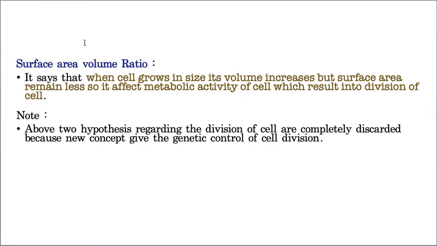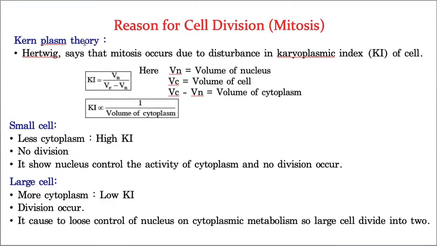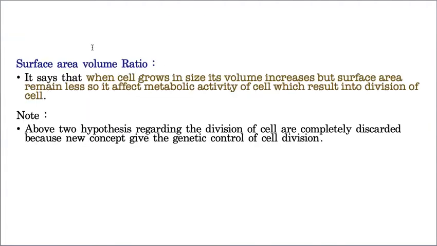Again you may get a doubt, just for clarity I'm telling you, Hertwig called it a theory, but he did not provide practical evidence for this. So though he used the word theory, it turned out to be a hypothesis only. Okay. Later, many scientists came forward and said that these two are not genuine reasons for cell division, and cell division obviously takes place under genetic control.